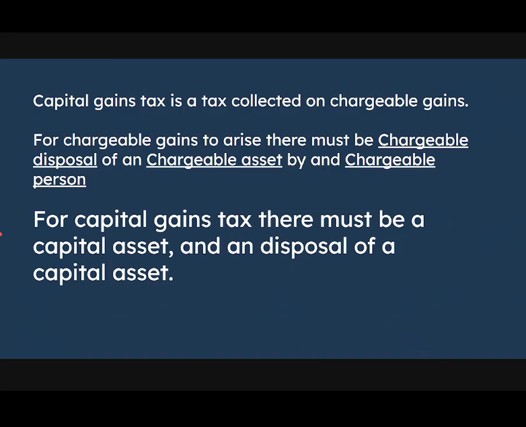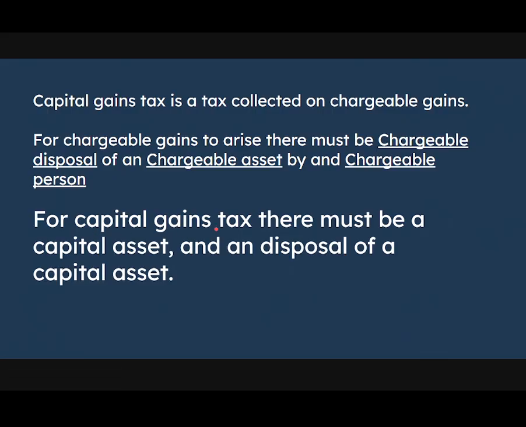So what is capital gains tax? It's simply the tax that is collected on our chargeable gains. What are chargeable gains? If there is a chargeable disposal of a chargeable asset by a chargeable person, that means there is a chargeable gain. But before we look at chargeable gain, let's understand capital gains tax in an easy way.